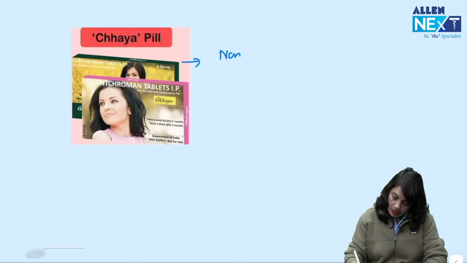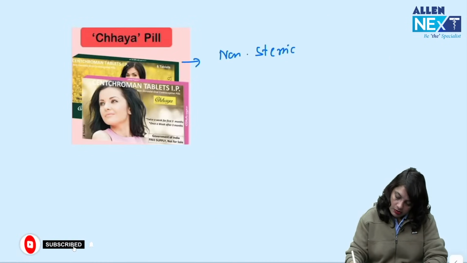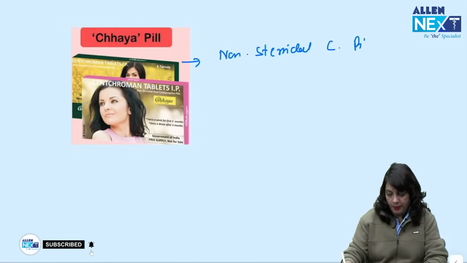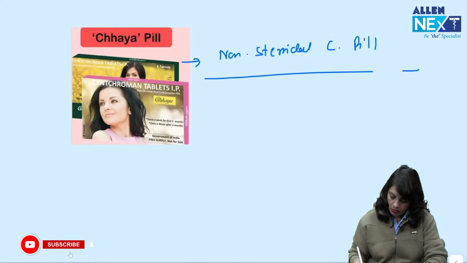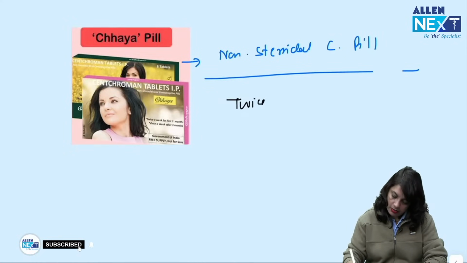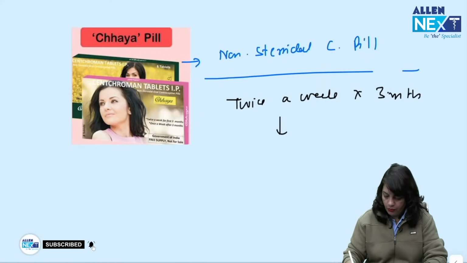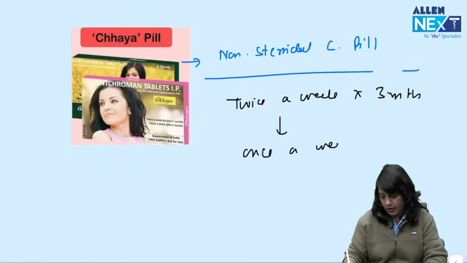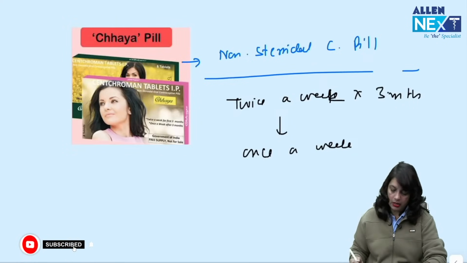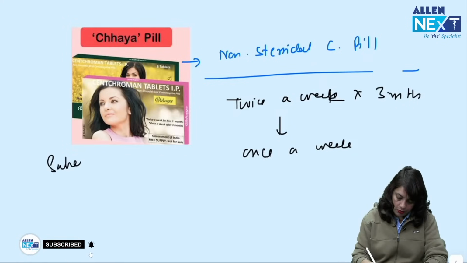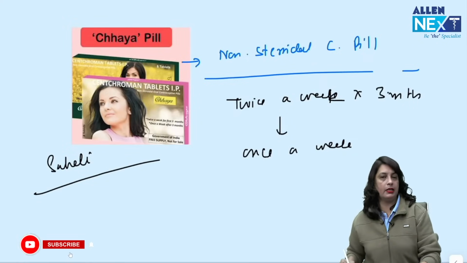Chaya is a non-steroidal contraceptive pill. It is to be given twice a week for 3 months, followed by once a week. So what we were using, Saheli, this is Chaya.